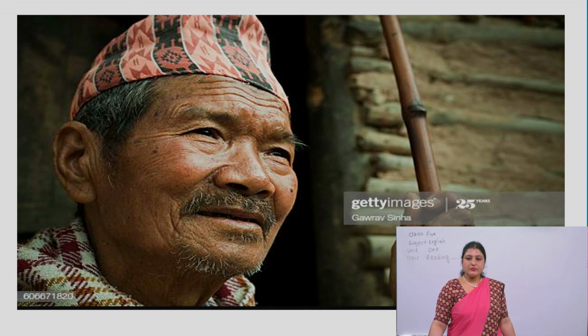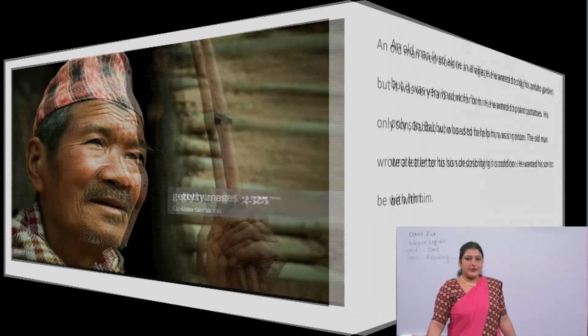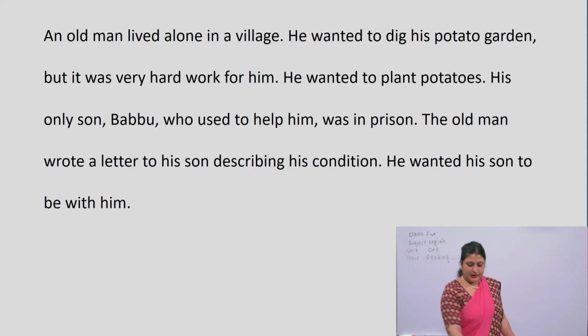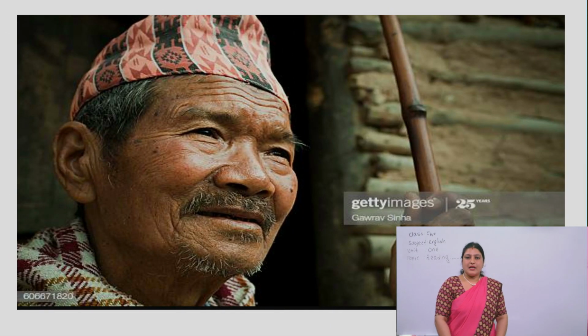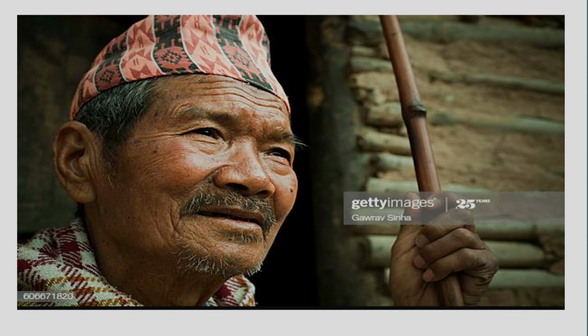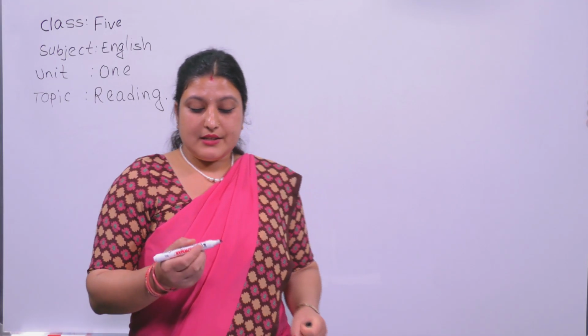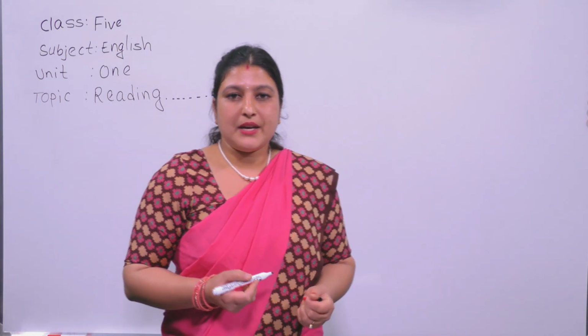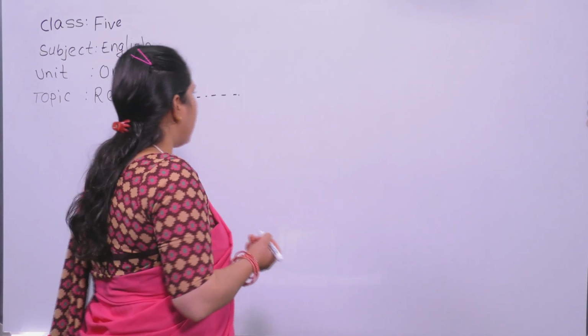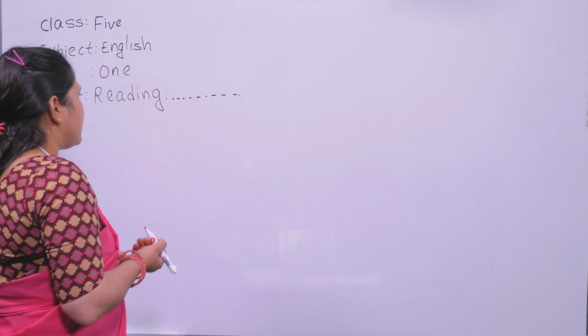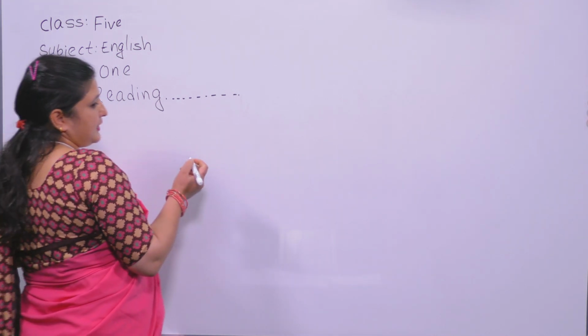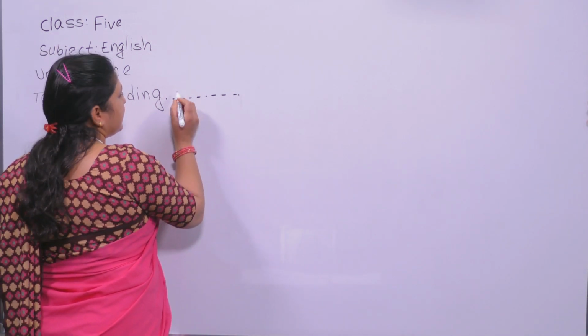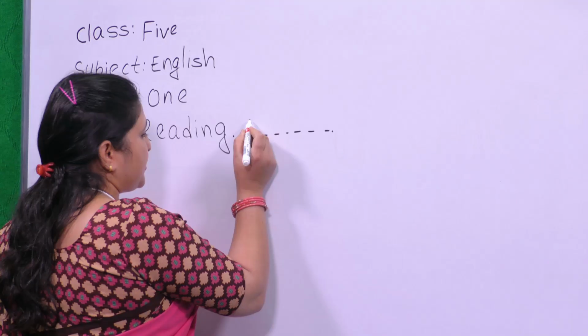Okay, now guess what we are going to study with the help of these clues, with the help of this riddle and the picture. Can you guess the topic, please? What is the topic of today's class? Yes, the topic of today's class is a story.